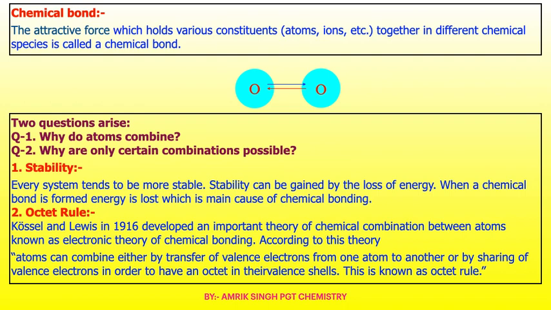All the atoms tend to have 8 electrons in their valence shells, either by sharing or by complete transfer, accepting or losing electrons. This statement is known as the octet rule.